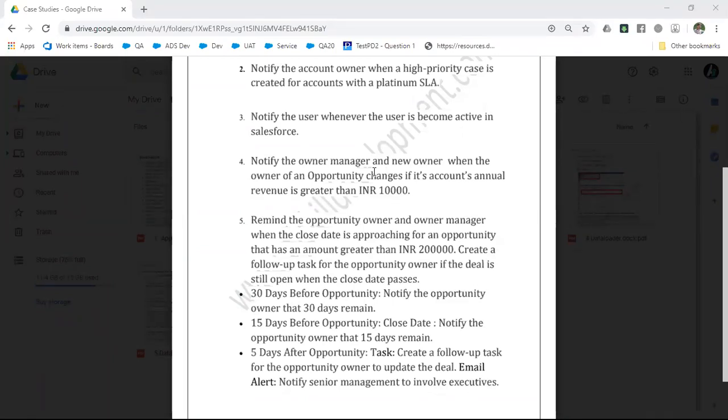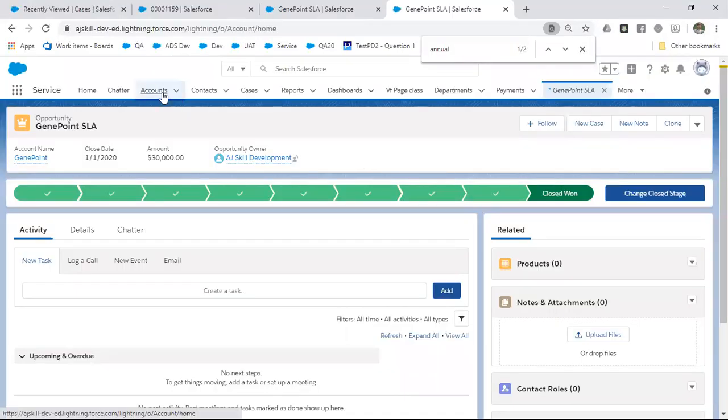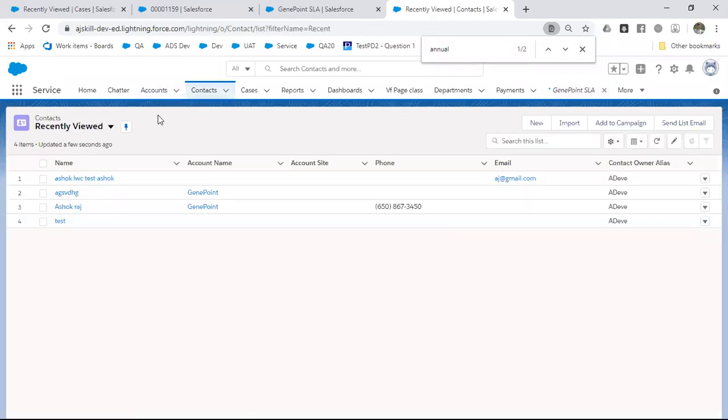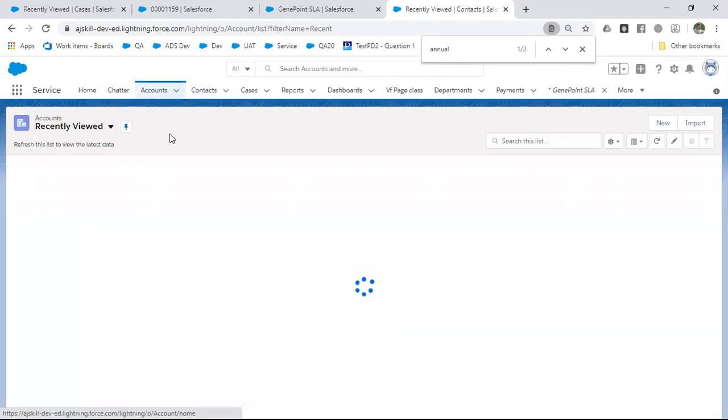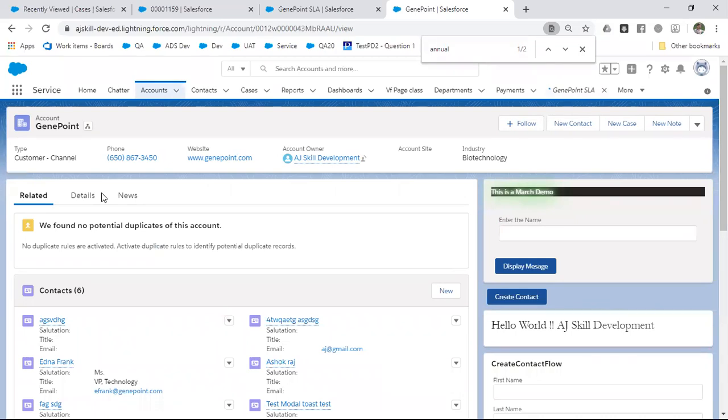So if I'm using Salesforce, what I will do first, if you become my customer, is keep all your details in accounts or contacts, just like how I have your details in my phone. As a company using Salesforce, I will have all your details in my accounts. Take GenePoint as an example, one of my customers. Currently I'm doing Salesforce training. In future, maybe after one or two months, I start AWS training. There is a chance the same customer may be interested in another product too, AWS training or Lightning training.